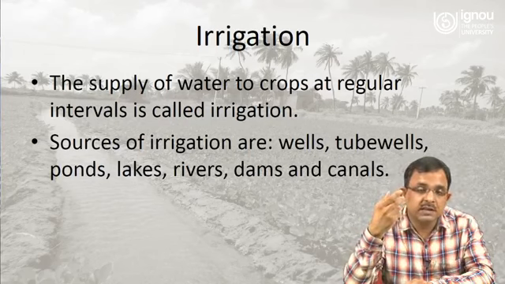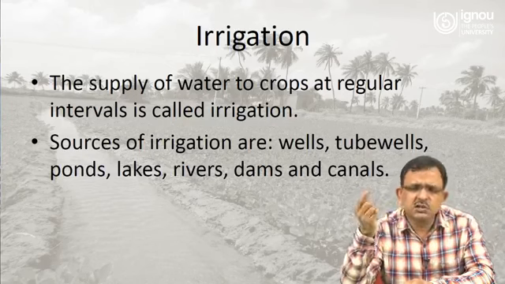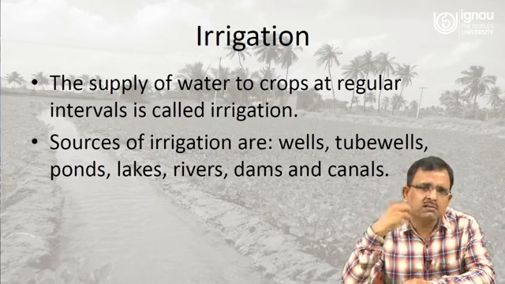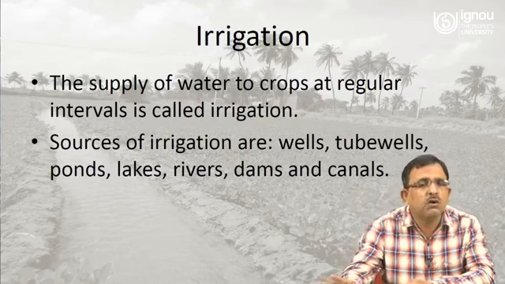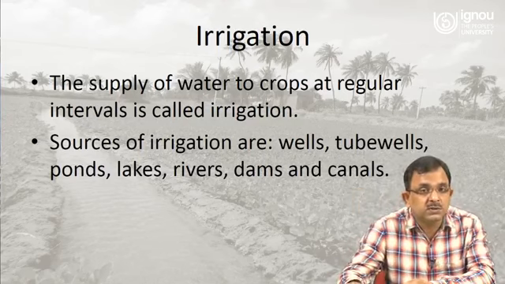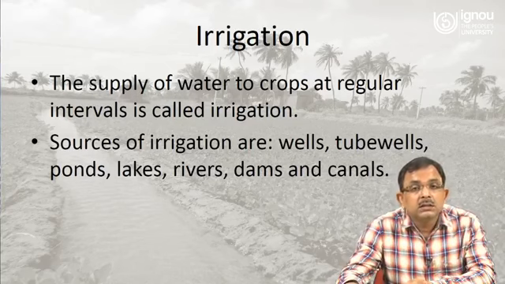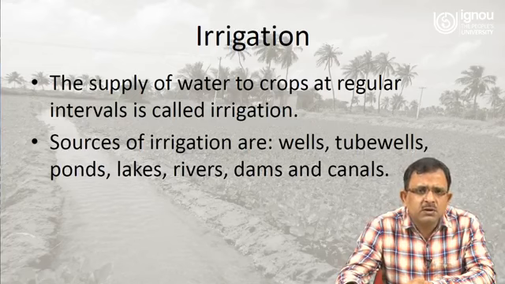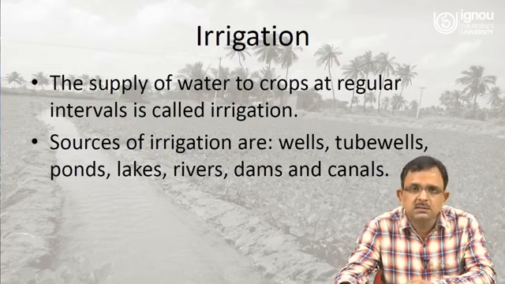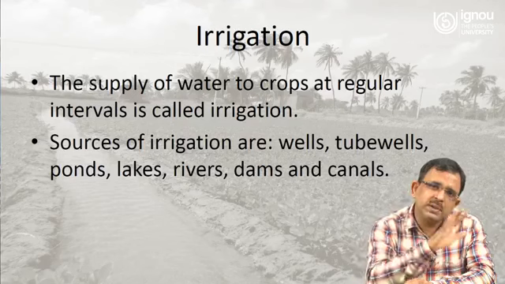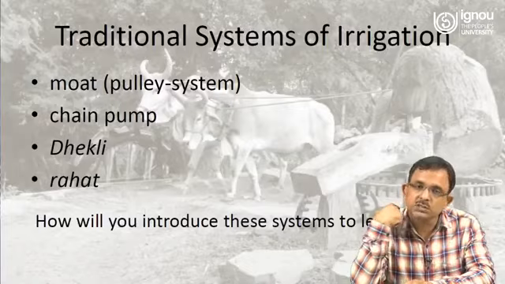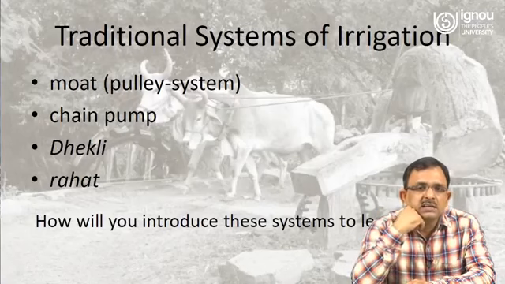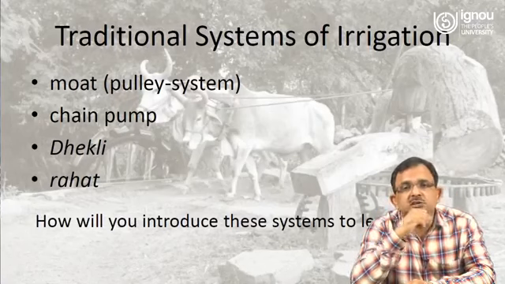What are the sources of irrigation? If you ask your students, they will tell you the wells, the tube wells, the ponds, the lakes, the rivers, dams and canals and everything. They can tell you all these resources because if you are dealing with this concept at a higher level, in class 7th or 8th or 9th, you generally deal with these topics. So then they have a basic idea at their primary level about all these concepts. So they can tell you these sources. Now you can ask them what were the traditional systems of irrigation?